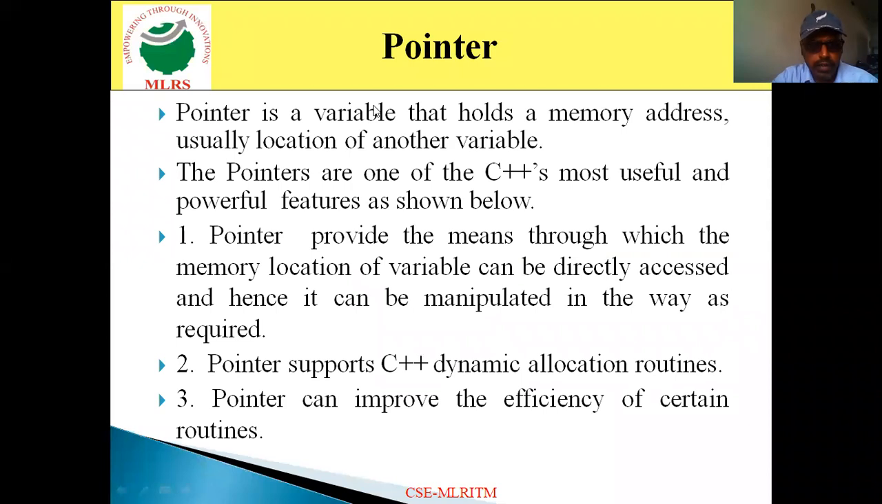First of all, a pointer is nothing but a variable which holds the memory address of another variable. Generally, in a variable we can store a value, but here it is a special variable in which we store an address. The address of another variable, not the same variable, will be stored in a pointer.